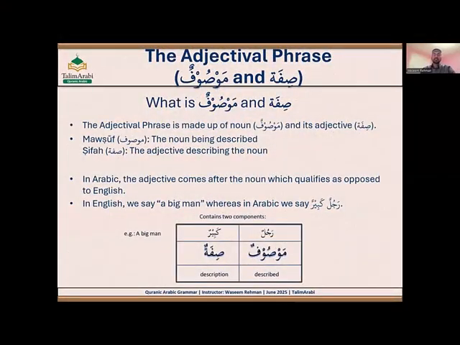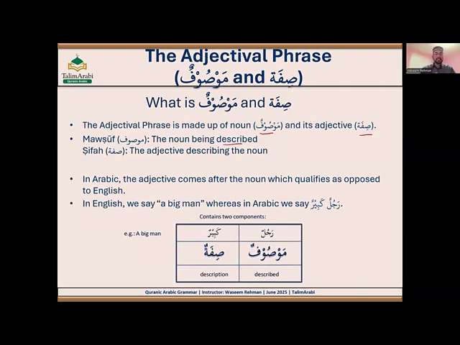Now what is Mawṣūf and Ṣifah, or adjectival phrase? Same like mudaf mudafun ilayhi, they both are nouns. Same thing for Mawṣūf and Ṣifah, they both are nouns. So Mawṣūf is a noun, Ṣifah is another noun. The Mawṣūf is the noun being described. So basically what is happening in Mawṣūf Ṣifah, one noun is being described by an adjective.